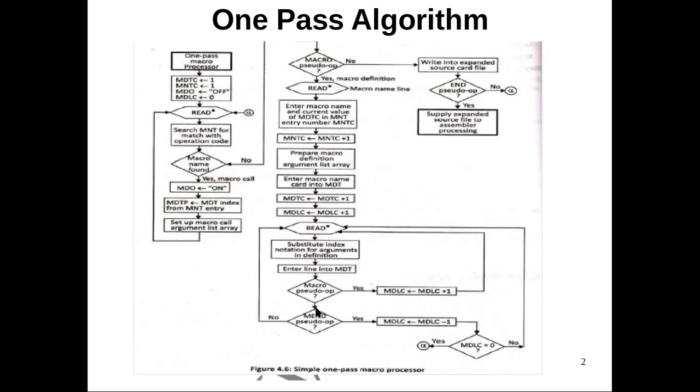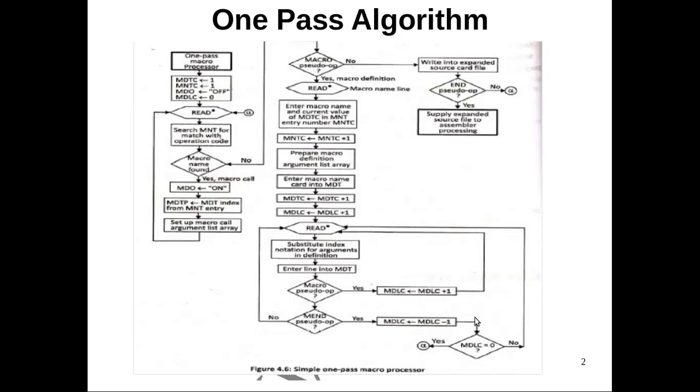Suppose the macro definition is containing an inner macro, that means we have seen one more macro pseudo opcode. That time again increment the MDLC value by 1 and repeat the same set of steps. Then whenever we are seeing the end of the macro definition, we have to reduce the counter value, MDLC, that is the macro definition level counter, by 1.